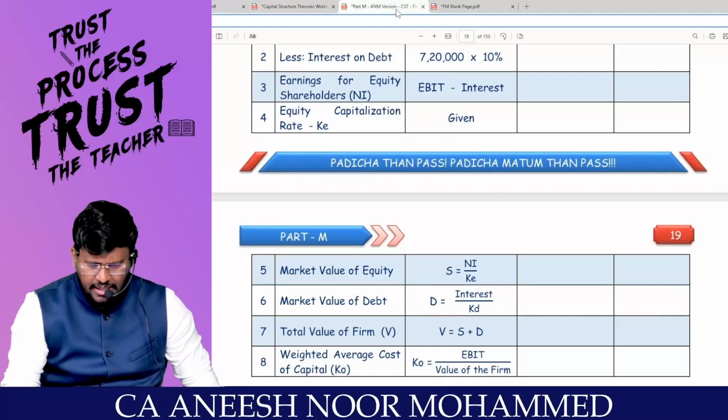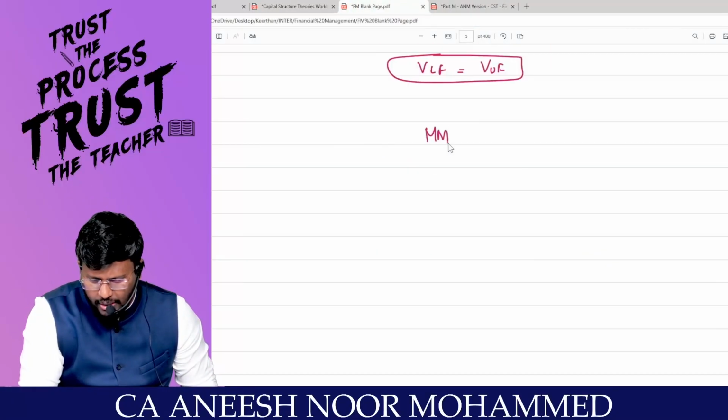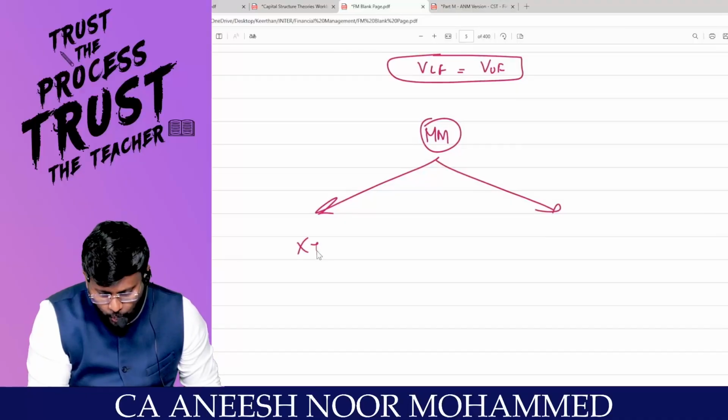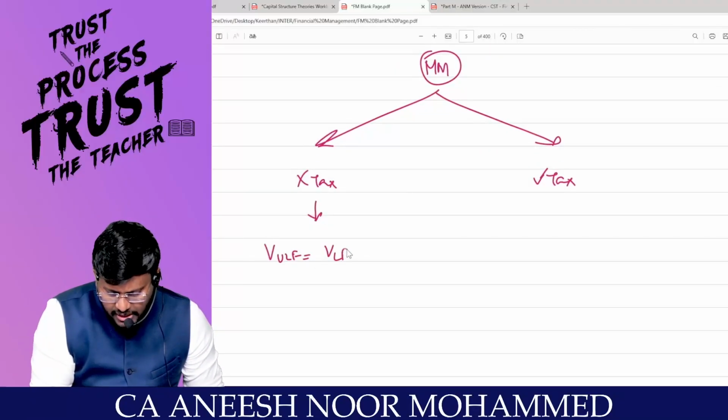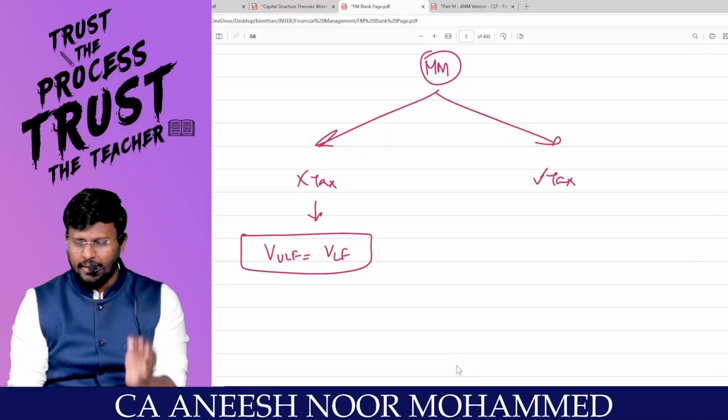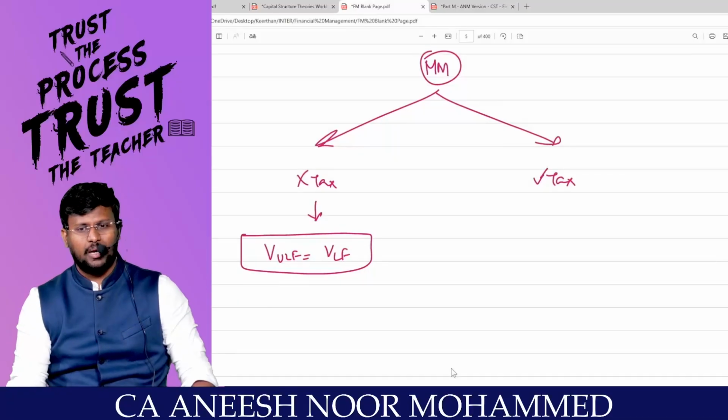That means, sir, MM's hypothesis is saying that Modigliani-Miller can be classified in how many categories? 2 categories. Without tax and with tax. Are you agree with me? If it is without tax, the value of the unlevered firm is equal to the value of the levered firm, because whatever income you are getting from the levered firm, the same income you will be getting from the unlevered firm. Are you agree with me?